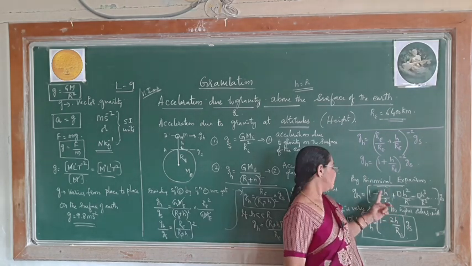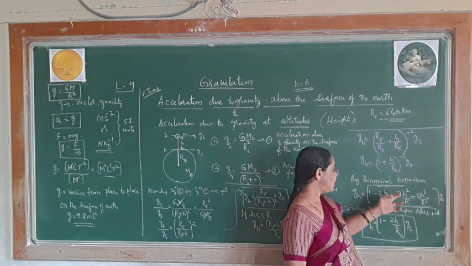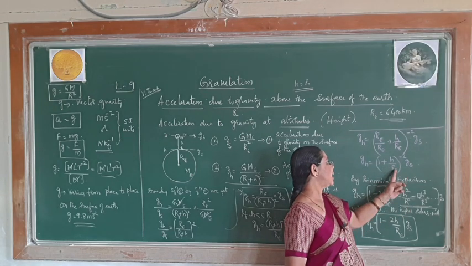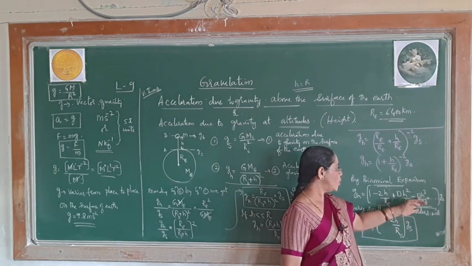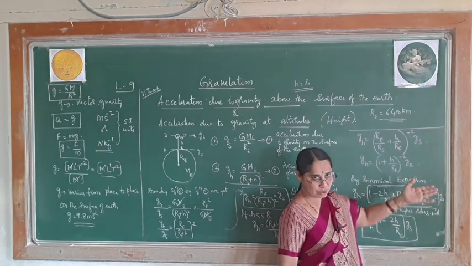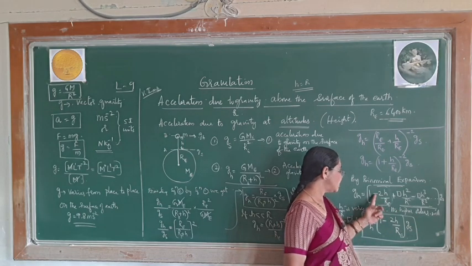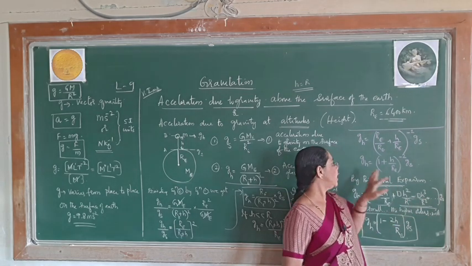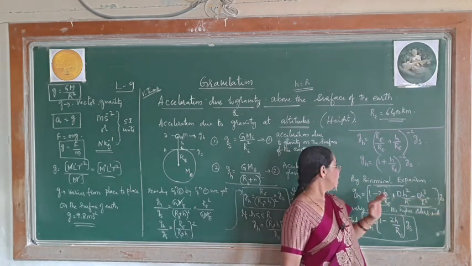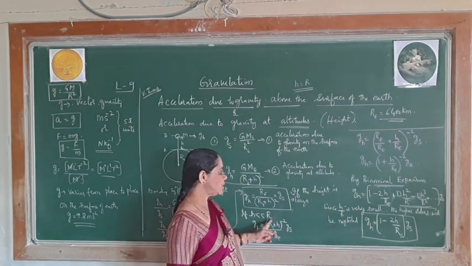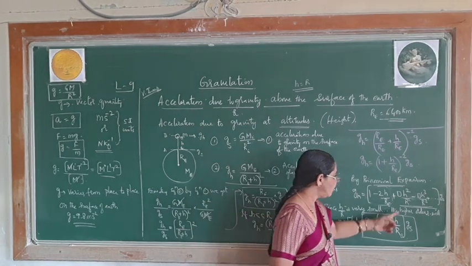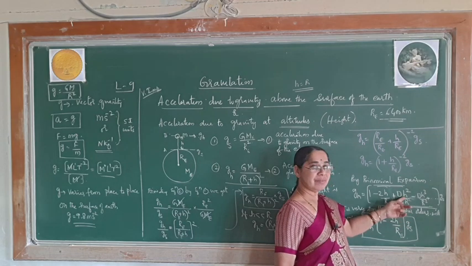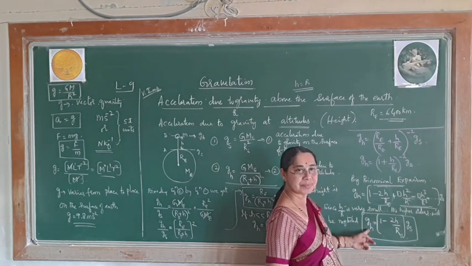The next term will be, here it is minus, next term will become plus. At that time we do not know what is the factor here, but here I write this is now h by r squared. Again when it goes to higher orders, h cube by r cube, h to the power of 4 by r to the power of 4, but this first term will be negative, this will be positive, here negative, positive, like this it goes on, and finally into gs. Already I have taken the condition, h is much smaller than r, naturally these will be higher orders, the square will become still less, and therefore naturally this will become very less, due to which it will be neglected. This is what you have to remember.